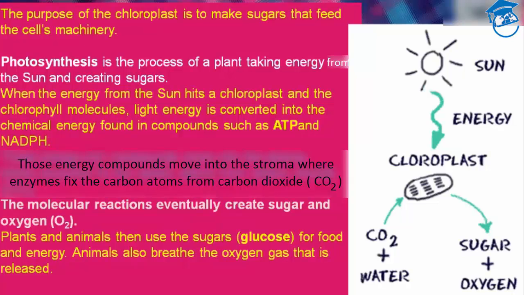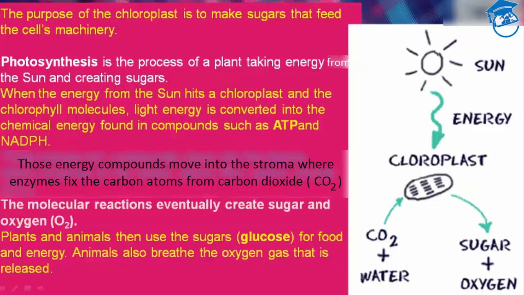Photosynthesis is the main crucial function of chloroplast, by which it makes its own food by creating sugar. When energy from the sun hits a chloroplast and chlorophyll molecule, light energy is converted into chemical energy, which is found in compounds such as ATP and NADPH.